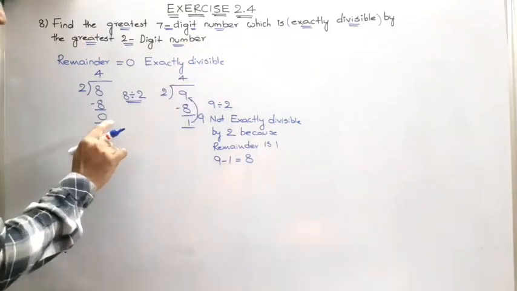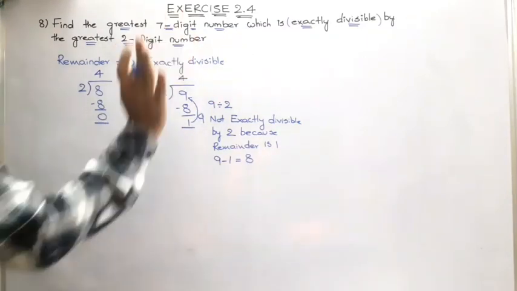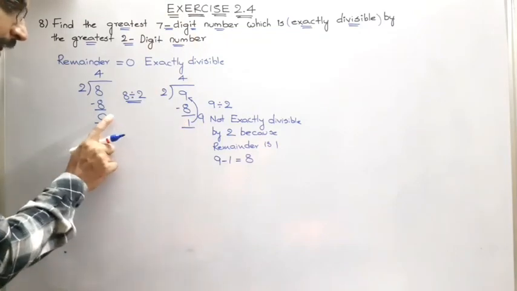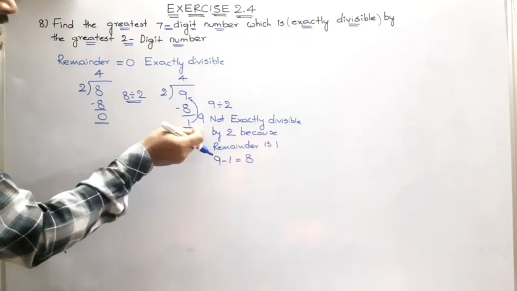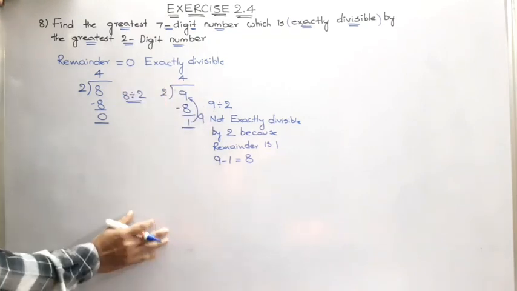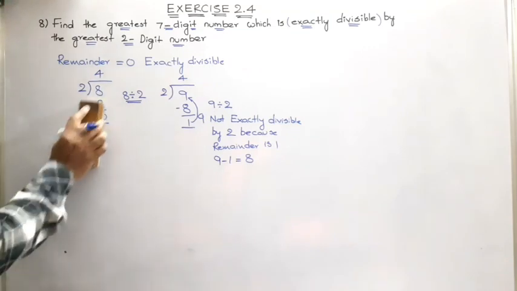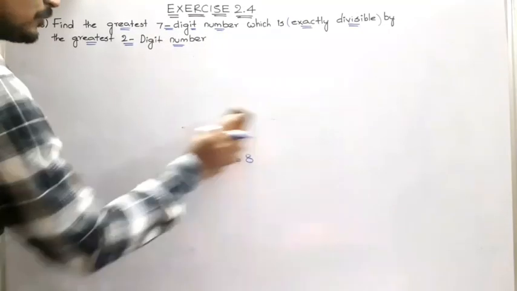For example, if you get the remainder 0, then not a problem. We can say that it is exactly divisible. But if you get some remainder other than 0, just like this, we will subtract that remainder from the number so that you get the exactly divisible number. Hope you are clear, children. Now let us move to the problem.